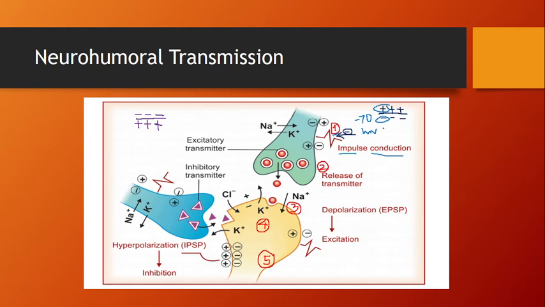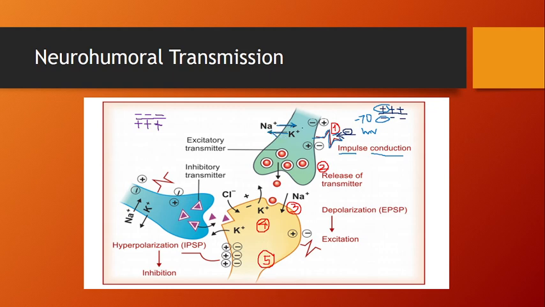So the inside is less as compared to the outside, and hence it is called the resting membrane potential. Now the neurohumoral transmission is said to be electrical, so when there is a stimulation or arrival of any electrical impulse or chemical stimulus, what happens? It causes a sudden increase in sodium conduction, and the opening of the potassium channel.